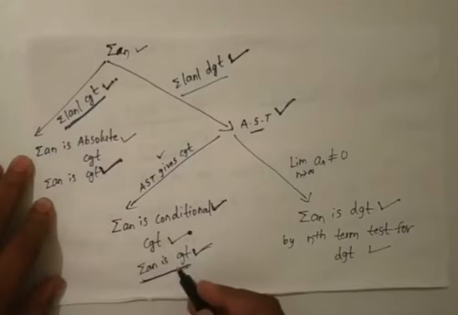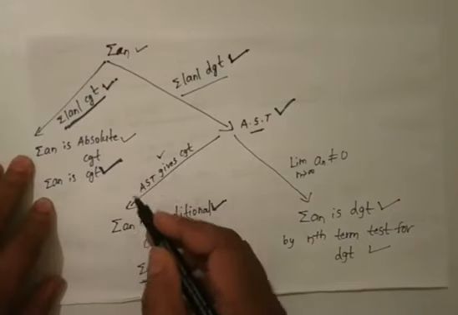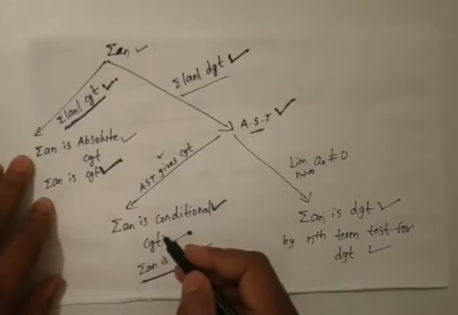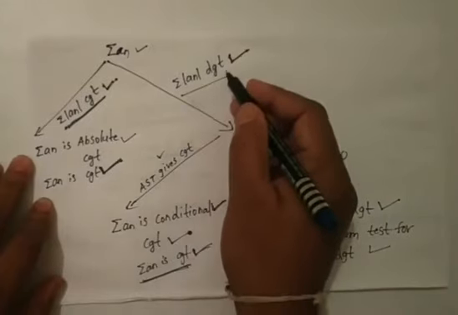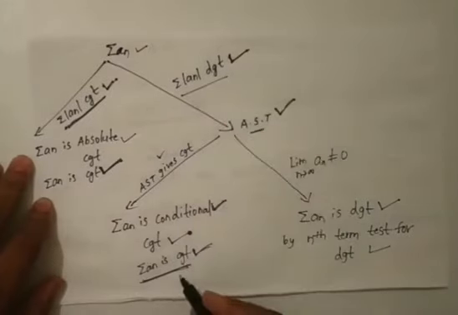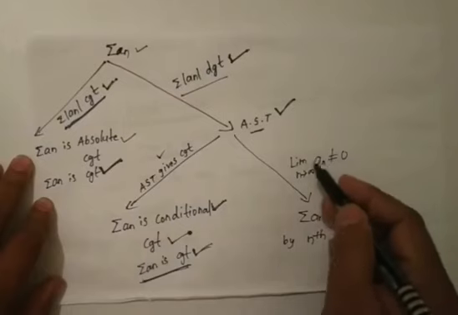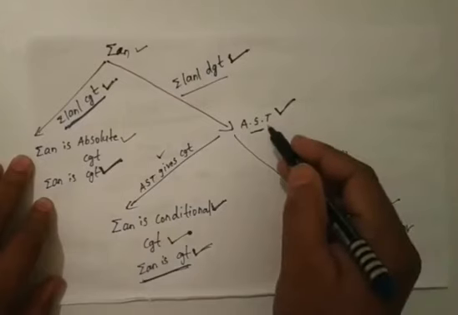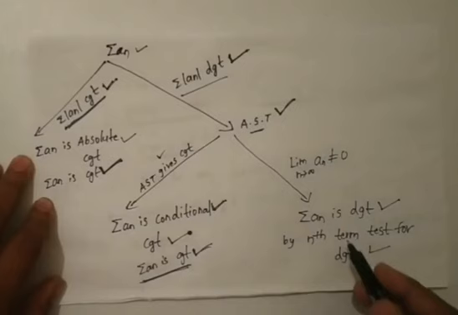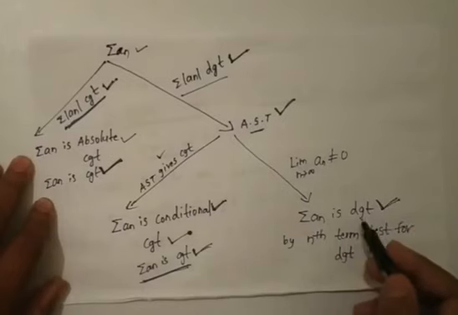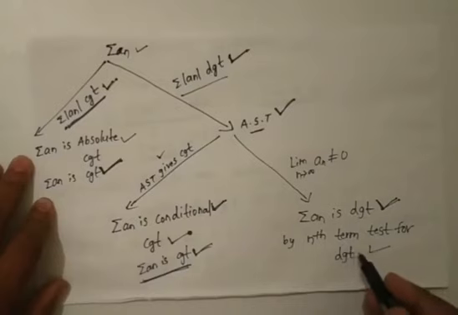So in this case we can say that the given series is called conditionally convergent, because summation modulus of a n divergent and summation a n is convergent. Suppose the given series does not satisfy second condition in the alternating series test, then we can say that directly summation a n is divergent by nth term test for divergent.